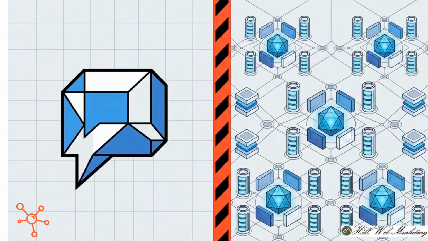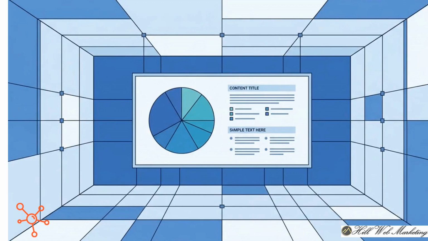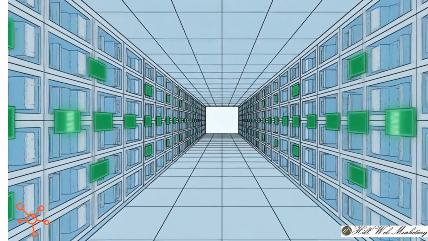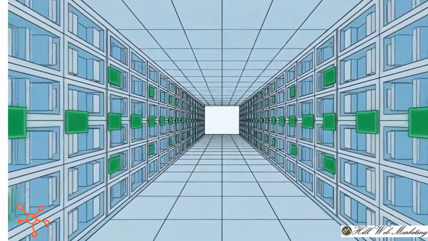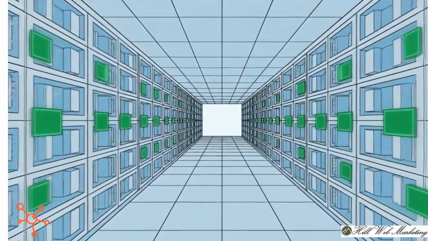We need to address a major industry misconception. Generating a Markdown document inside an AI chat window does not build a knowledge graph. Front-end features, like Anthropic's Claude artifacts, are temporary user interfaces. They are workspaces designed for a human to visually interact with the results of an AI's reasoning during a single session. OKF serves a different purpose. It is a permanent, version-controlled back-end architecture designed specifically for AI data ingestion.